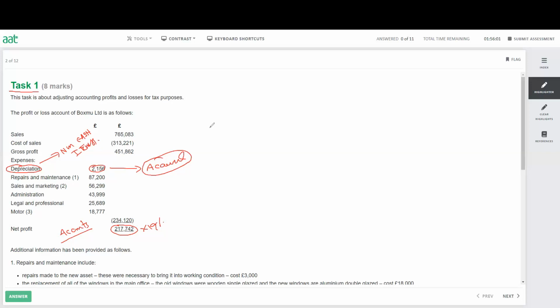Now, depreciation is the reduction of the value of the non-current asset, NCA. So when you have NCA, non-current asset, we minus the depreciation and we reduce the value of the non-current asset. Now, when you have a non-current asset, the company gets capital allowance for the capital expenditure. So any sort of capital expenditure, the company receives the capital allowance. Now, if we claim the capital allowance, and if you also minus the depreciation as expense, so actually we do it double, we count it double. So you cannot do that.